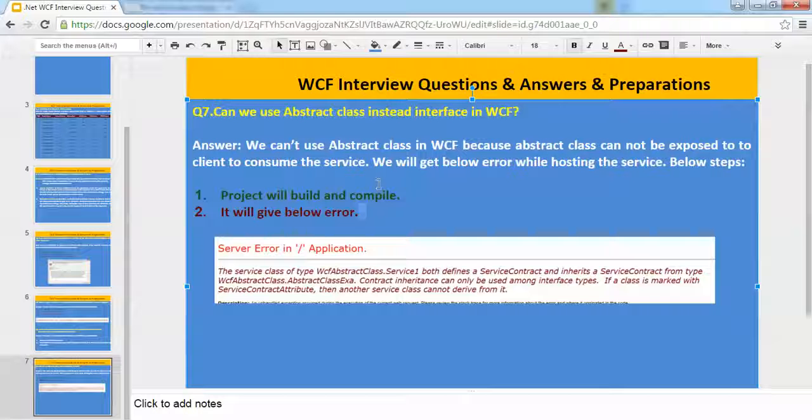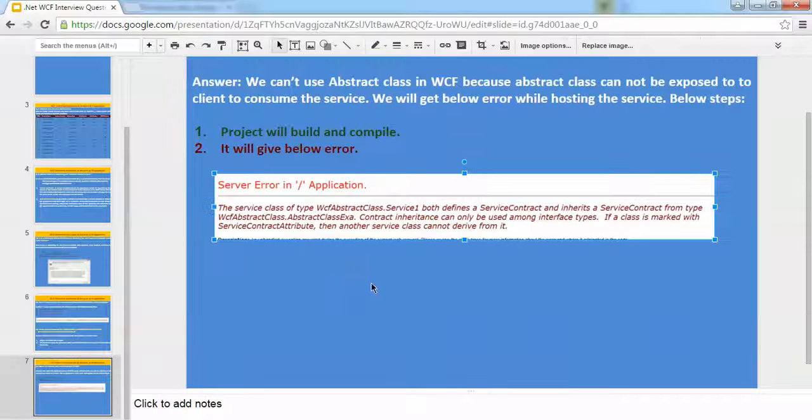So we can't use abstract class in WCF because abstract class cannot be exposed to the client to consume the service. We will get the below error. So the first thing is that the project will build and compile, and when we host we will get this error.